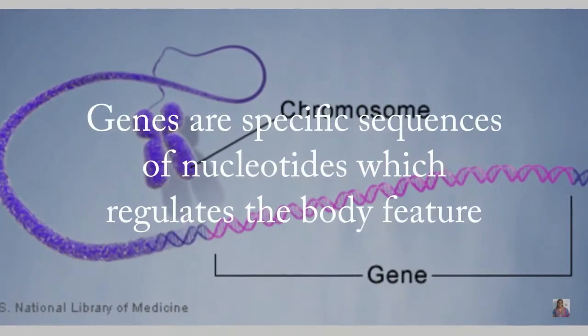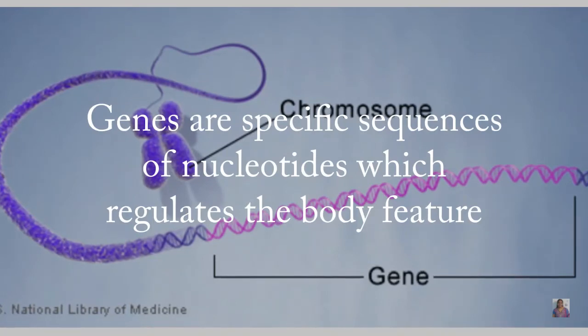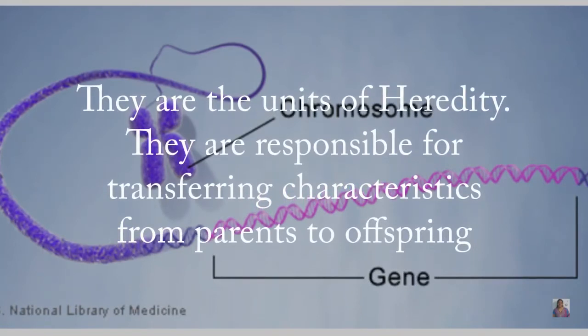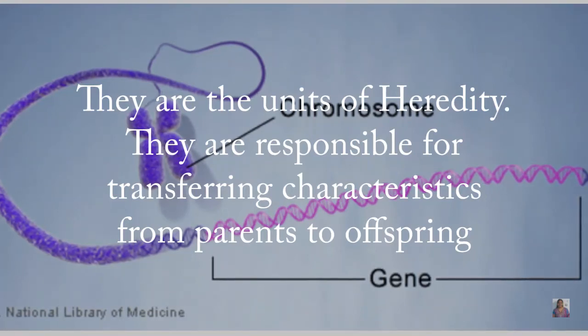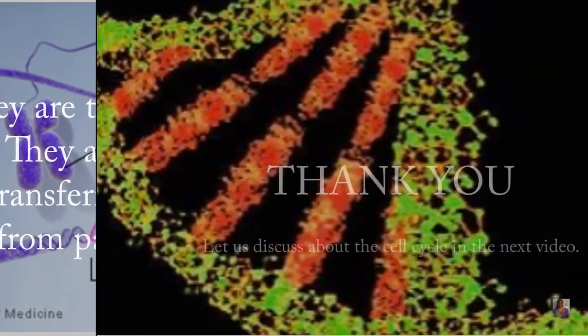Before that, let us discuss genes. Genes are the specific sequences of nucleotides present in the DNA which regulate the body features. Genes are the units of heredity. They are responsible for transferring characters from parents to offspring. We resemble our parents because of the transfer of genes from parents to offspring.